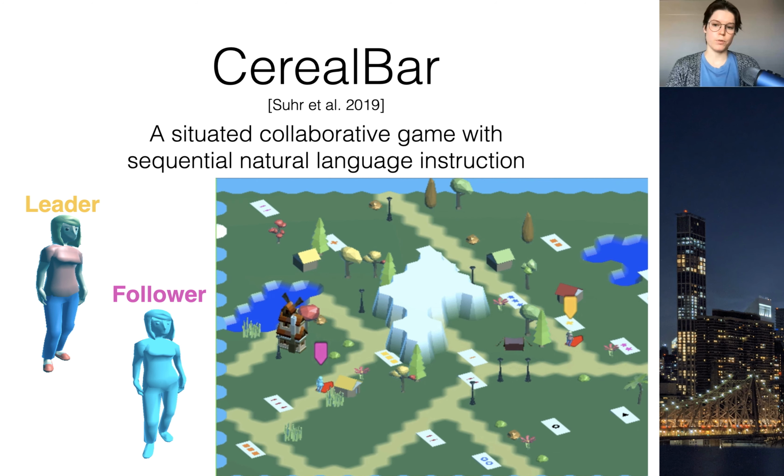So here's a screenshot of a Serial Bar game. There's this game board, there's a bunch of landmarks and terrain and cards scattered around the board. We have a leader and a follower player. The leader will be giving instructions to the follower. Their goal is to pick up sets of matching cards, and for each set they pick up, they earn a point.